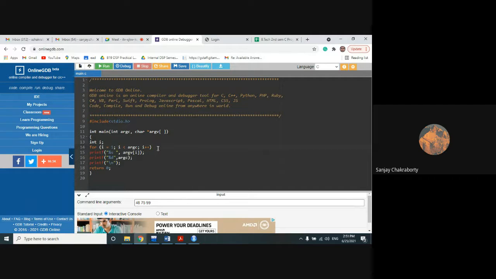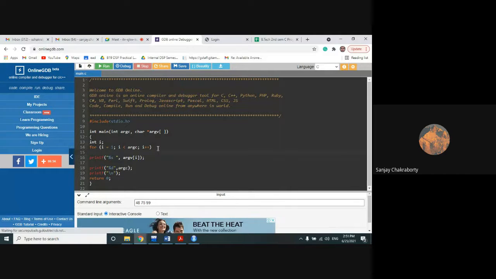There is only one statement. Do you remember? If there is only one statement, we don't require the curly braces. I have already discussed it. If there is only one statement as the body of the for loop, you don't require curly braces. If there is more than one statement, then you will require them.